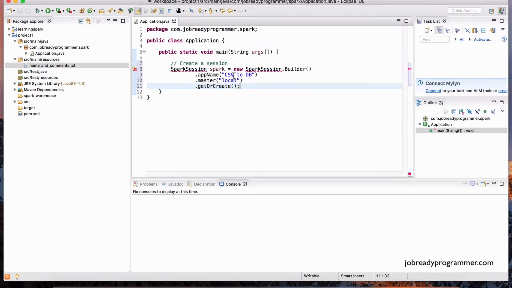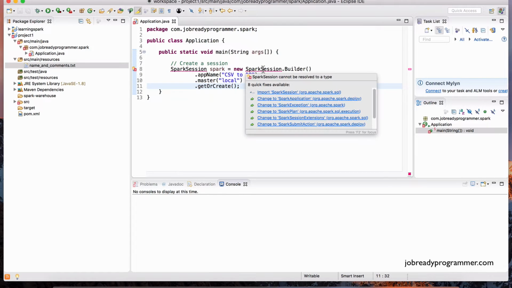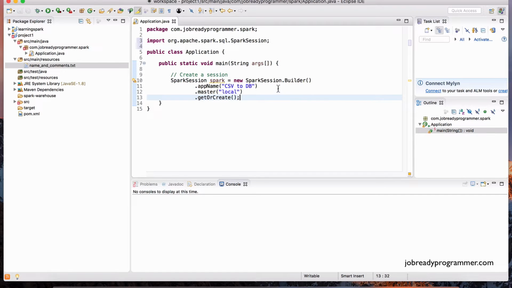Now, of course, this is not compiling because I've got some imports that I need to bring in. So hover your mouse here. Notice it's saying import SparkSession from org.apache.spark.sql. Okay. So let's do that. And that will bring in the object that we need. So here's a Spark session.